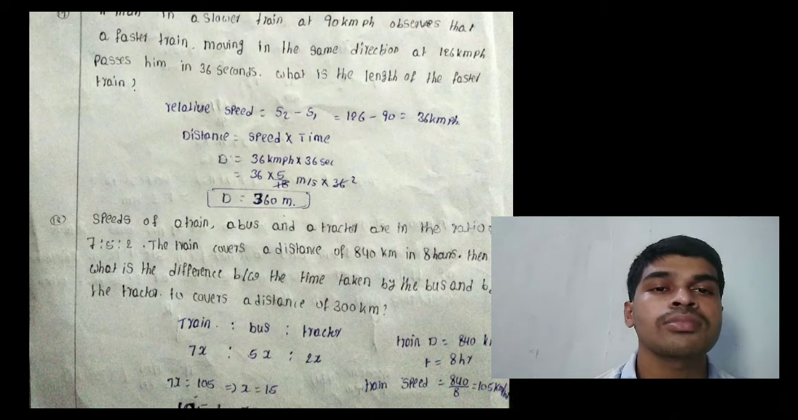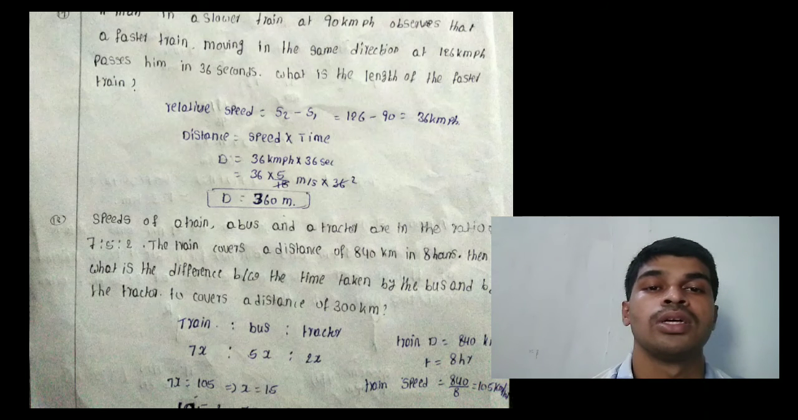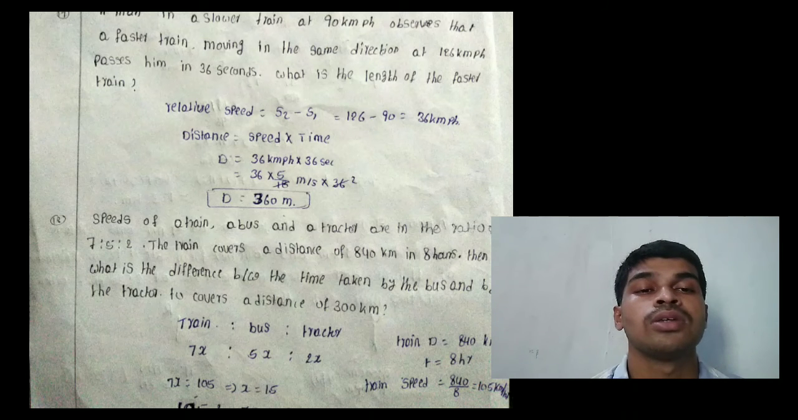Distance is 36 into 36 seconds. First, kilometer per hour converted to meter per second: 36 into 5 by 18 meter per second, into 36. 18 2 times 36, 2 into 5, that equals 10. 10 into 36, that equals 360 meters. The length of the trains is 360 meters.